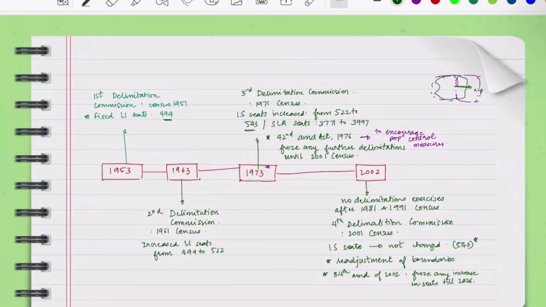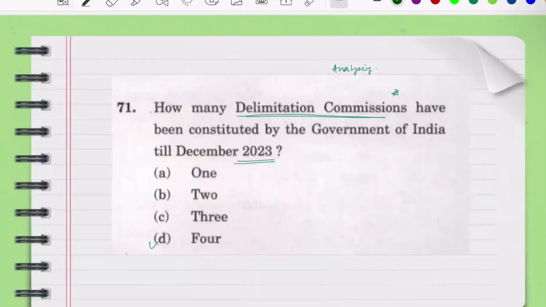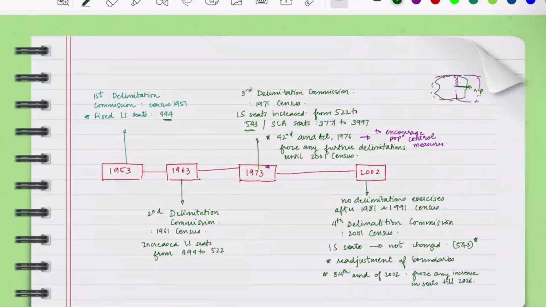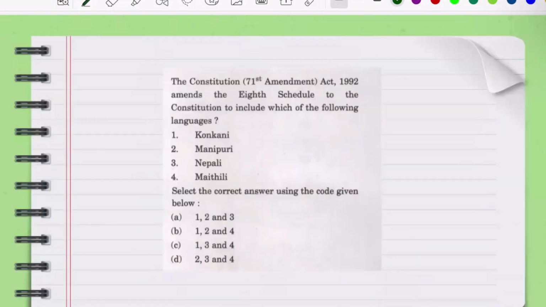Okay, so this is the entire story behind the 4 delimitation commissions that were there. So in case of UPSC, you know, UPSC has this tendency that it introduces a concept at the start, and then in the next subsequent prelims it goes a little deeper into that concept. So I hope that this entire concept is clear now.